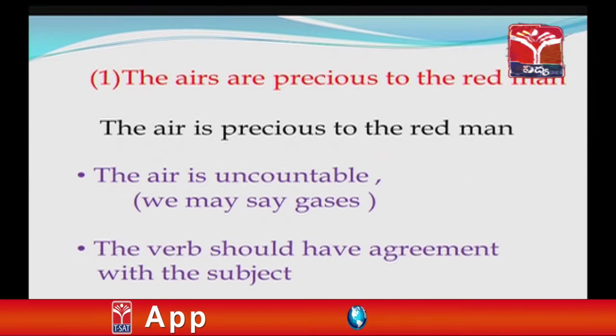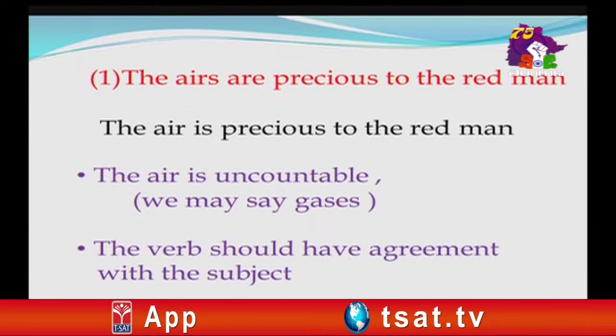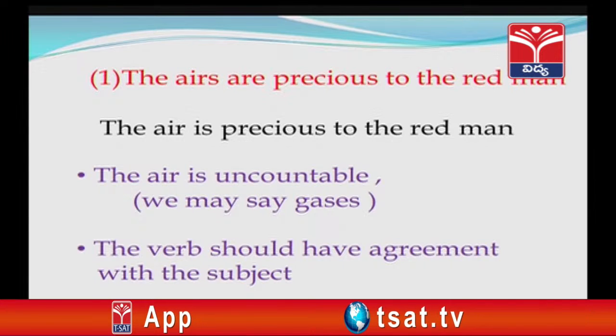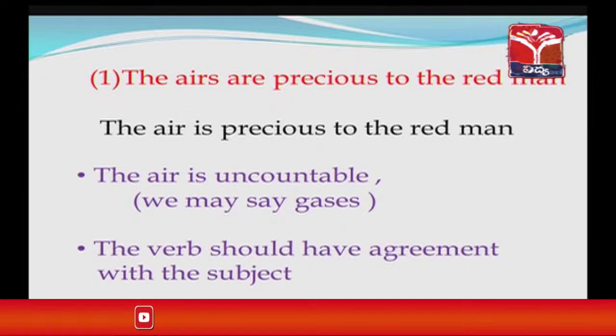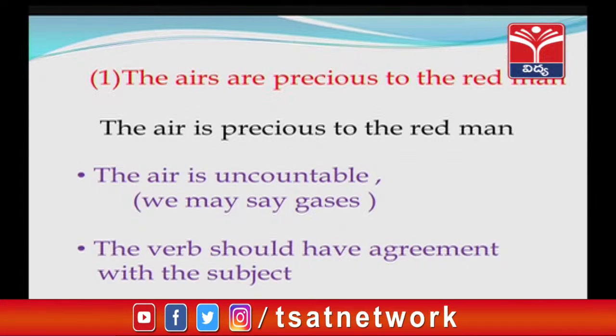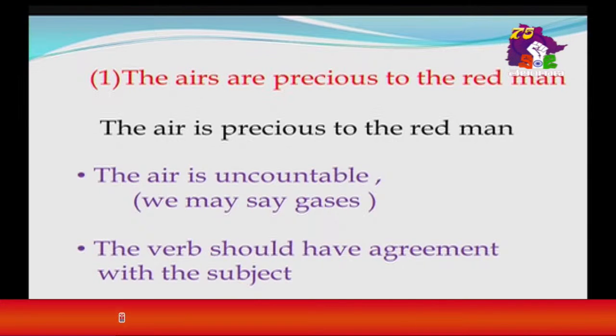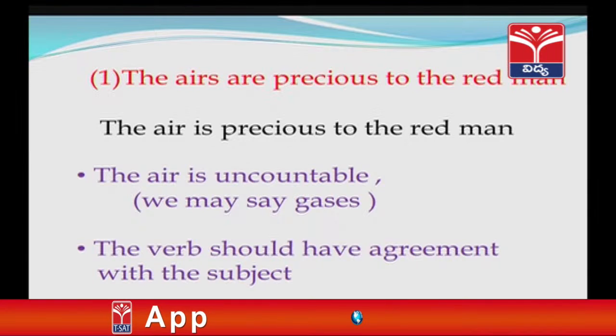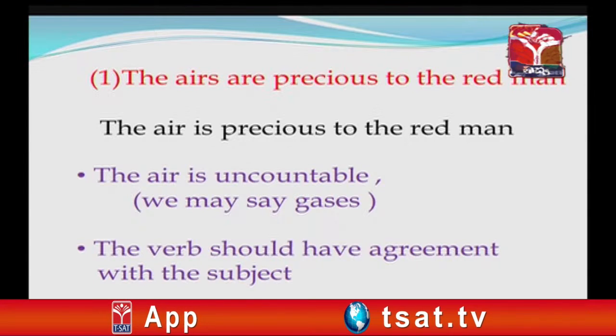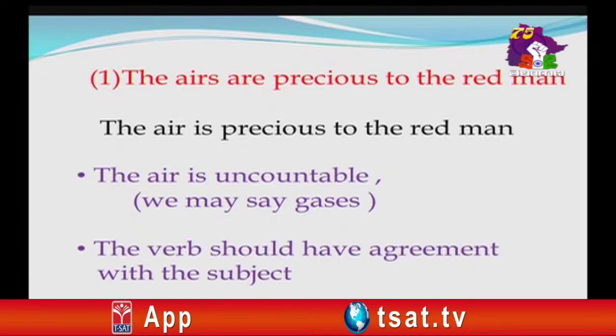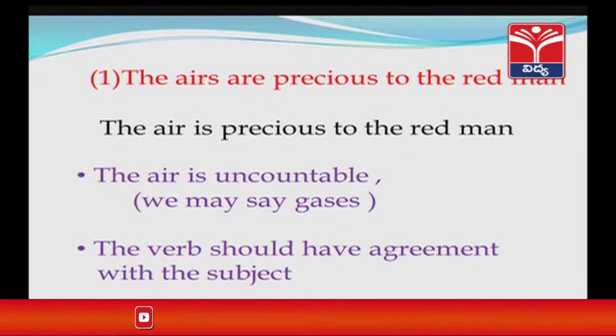Let us look at the first sentence. The heirs are precious to the red man. It is wrong and it should be said as, the heir is precious to the red man. The point is that the heir is uncountable, and when the heir is uncountable, there must be agreement between the subject and the verb. The verb should be singular. So, the right answer is, the heir is precious to the red man.